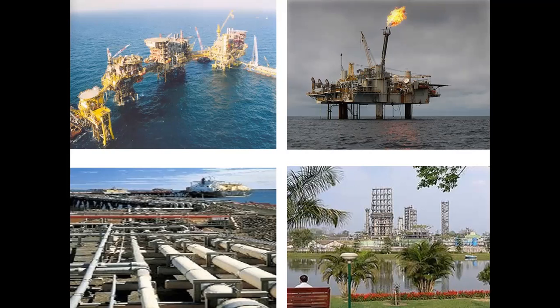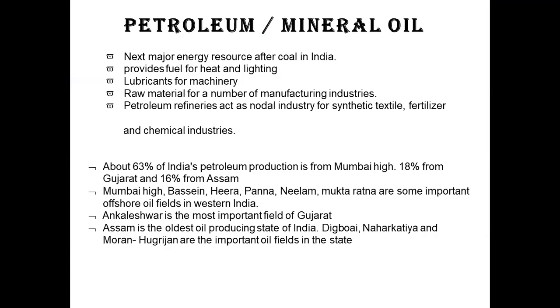Even the perfume which you use has alcohol, so you need to understand that alcohol is being used. If we talk about production, 63% of India's petroleum production is from Mumbai High, 18% from Gujarat, and 16% from Assam.